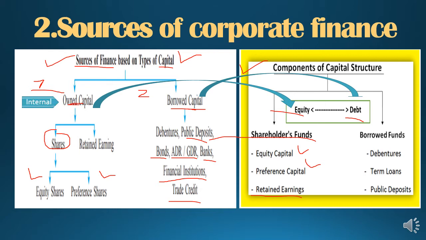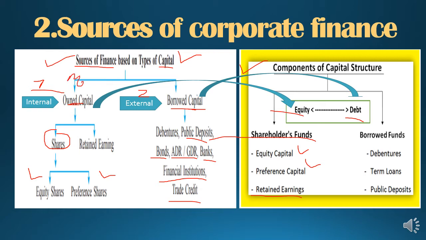Also let me tell you, student, that owned capital is also known as an internal source of finance or internal capital, and borrowed capital is known as an external source of finance or external capital. Internal means which is raised by the members of the company.